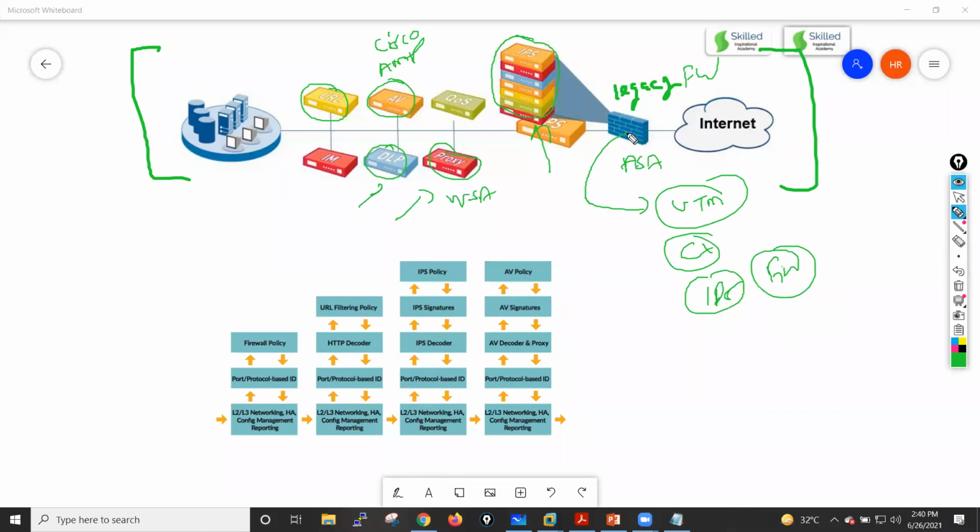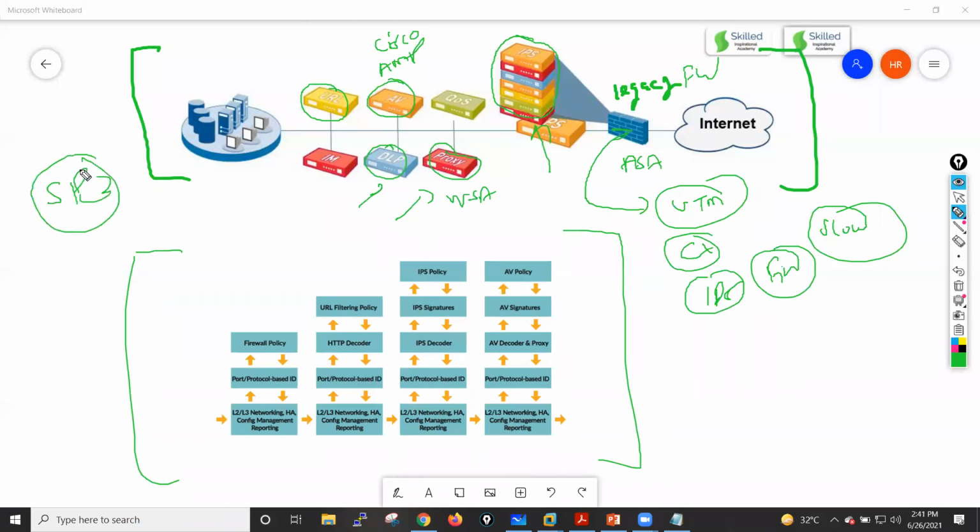But whenever you install these UTM features on top of this ASA, they will basically slow down the performance of your device, guys. Why? Because let me take help of this example, and also this particular example for the multi-pass architecture, because Palo Alto supports SP3, which is single pass software and parallel processing hardware. Means Palo Alto has a single pass architecture, and this architecture is a multi pass architecture.